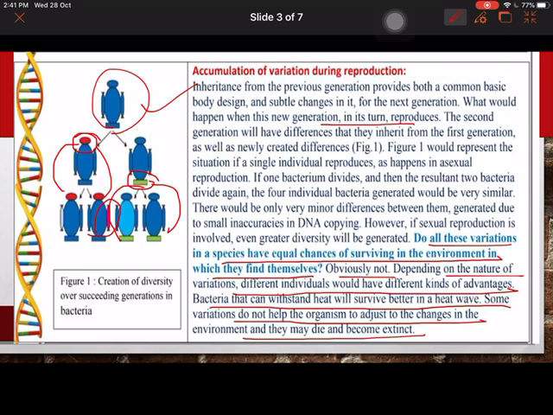If you got the variation as per the need of your environment, it will be beneficial for you, and if you don't get the variation as per the need of the environment, it will be harmful for you.